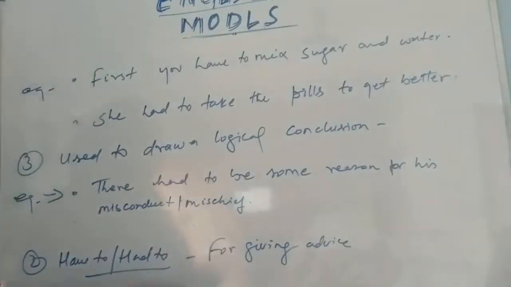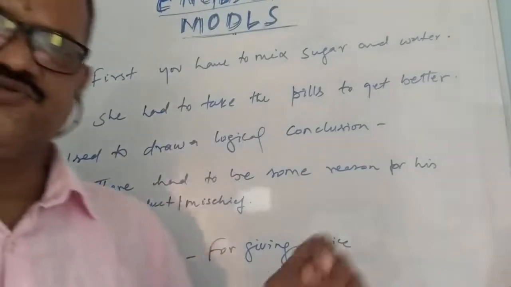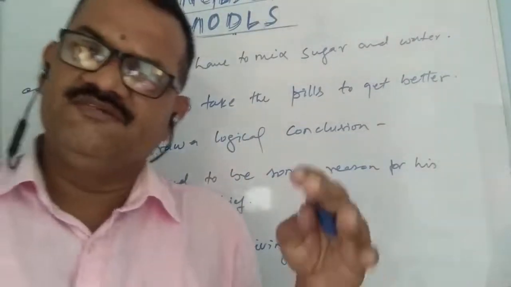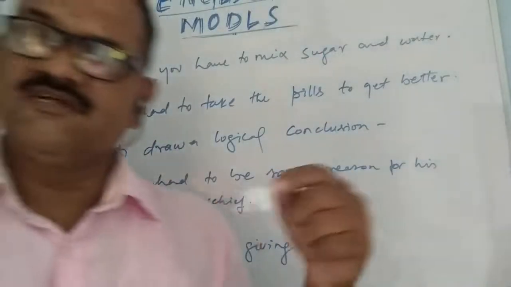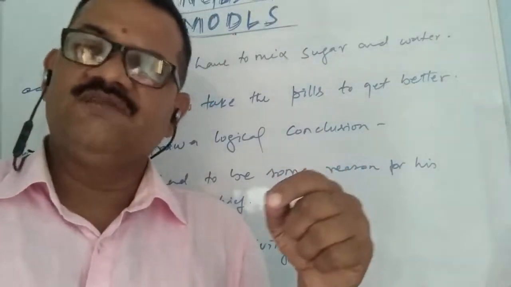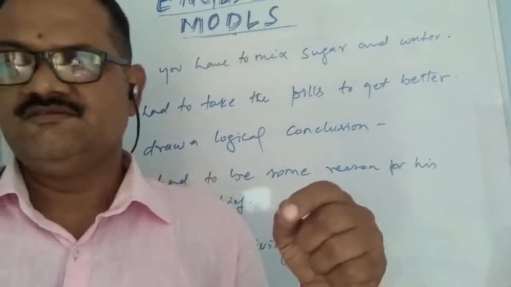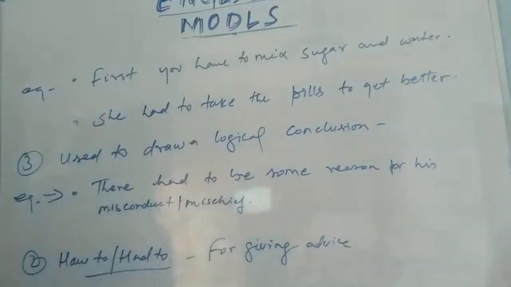That means a conclusion. That means the student or the child or the person who had committed some mistakes or some mischievous, some misconduct behavior. So there might be some reason behind it. Okay.